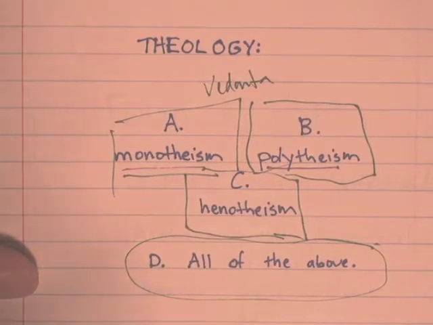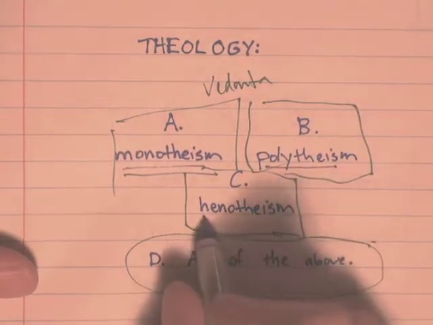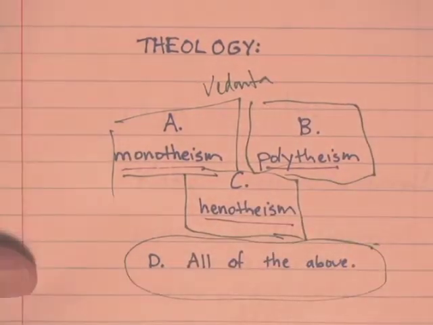Or maybe there's a third option of henotheism, where there's a lot of different gods and goddesses, but one of them is regarded as being more important. In my experience, Hindus regard whichever deity they happen to be worshiping at that time to be the supreme deity. But that doesn't mean that on another day they might find another god to be the supreme deity.